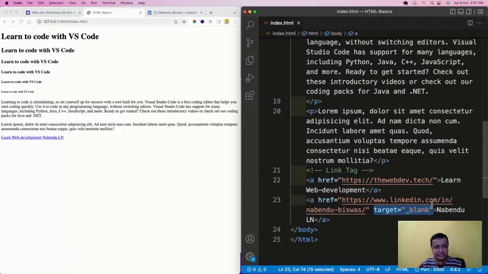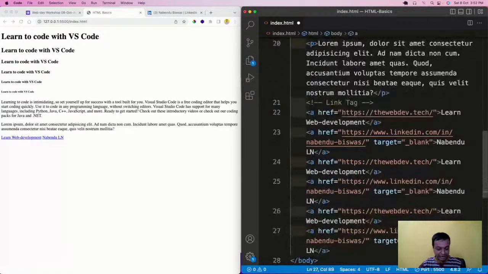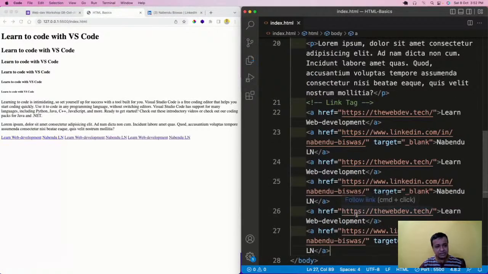Okay, and the other thing which you might have noticed here is that both of the anchor tags are coming in the same line. If I have one, two more anchor tags, I'm just copy pasting, save it, it will still come in the same line. Everything is coming in the same line, inline. So they're known as inline tags. Even if I have some more, it will come in the same line until the line is over. That's why they are known as inline elements, and these are known as block level elements. Even if there was space, it was not showing it here. So that's why they were known as block level elements.